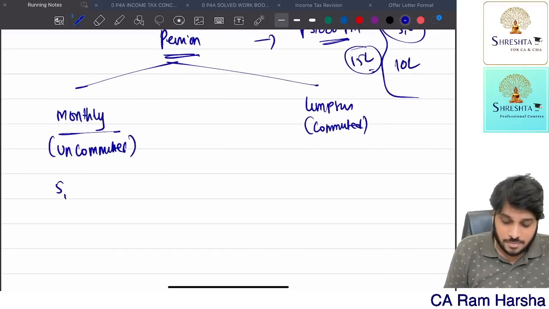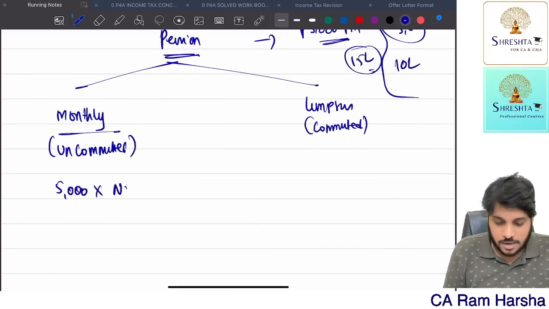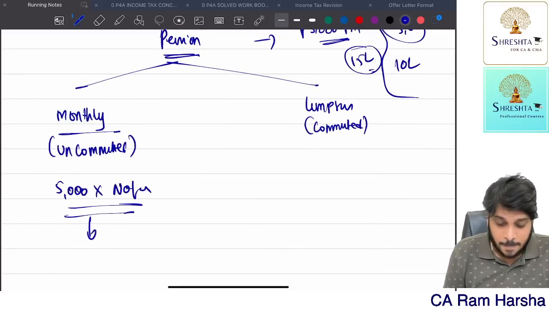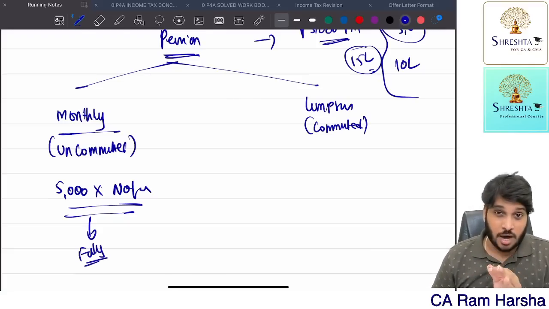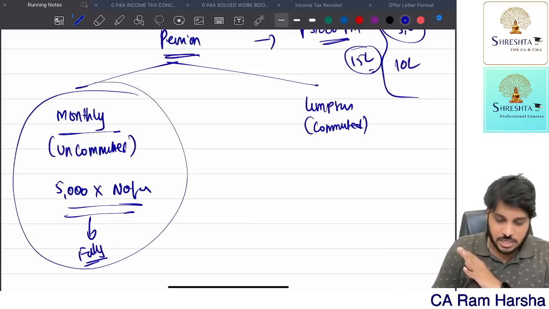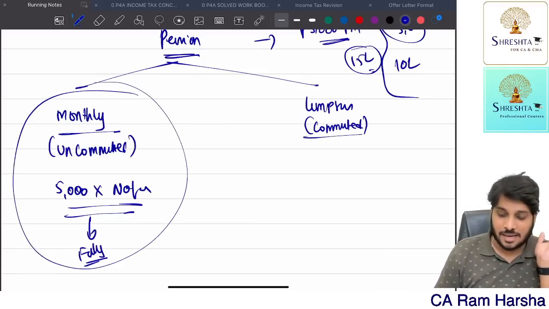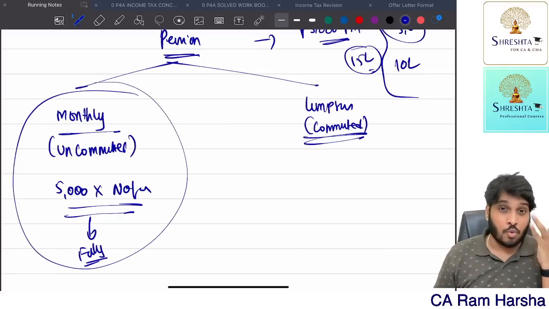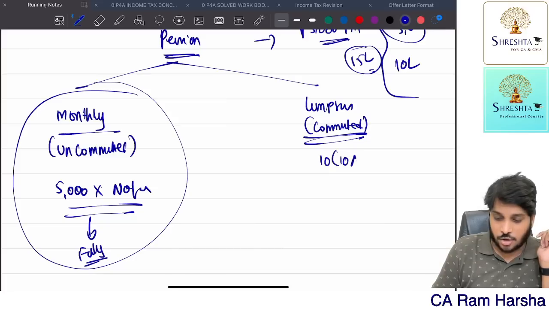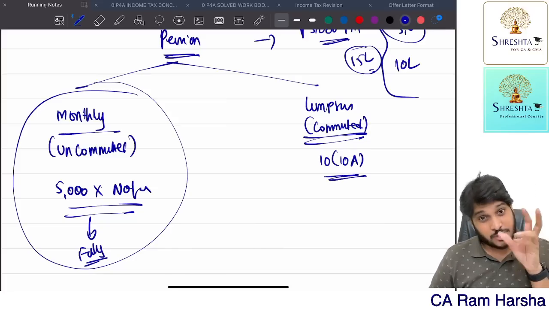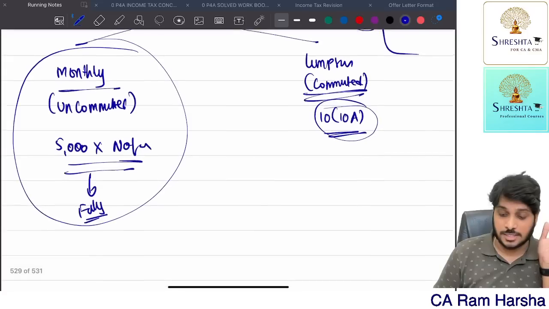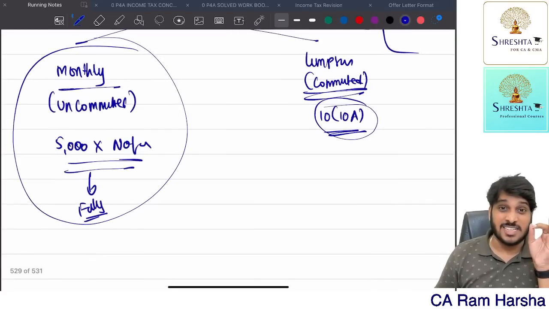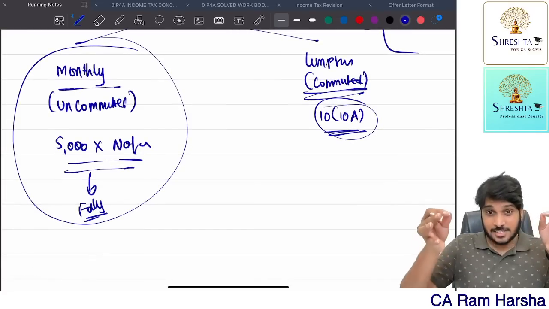Now you are getting monthly how much? 5,000. Whatever number of months were there in that year, that is fully taxable. Whether the employee is a government employee or non-government employee, monthly pension received is fully taxable. Now you are receiving lump sum. What about this? There is section 10 clause 10A. So this clause says lump sum pension received is exempted as per below.